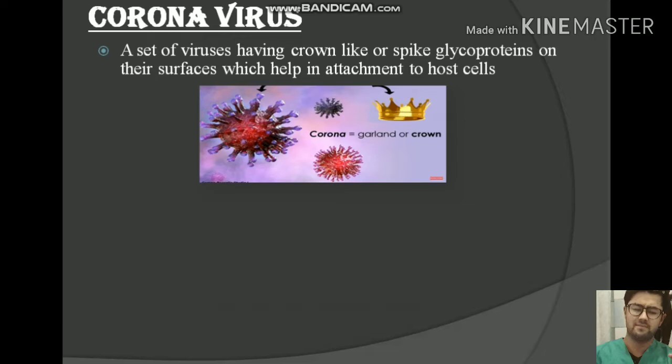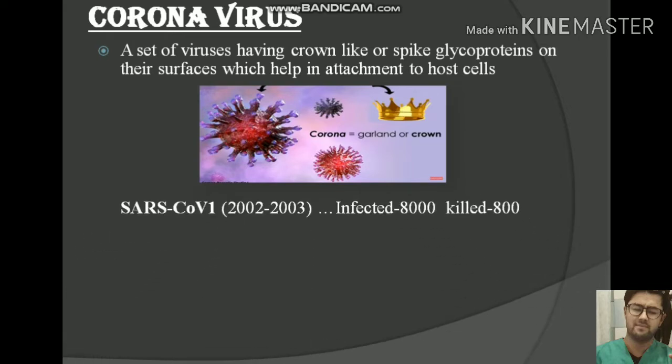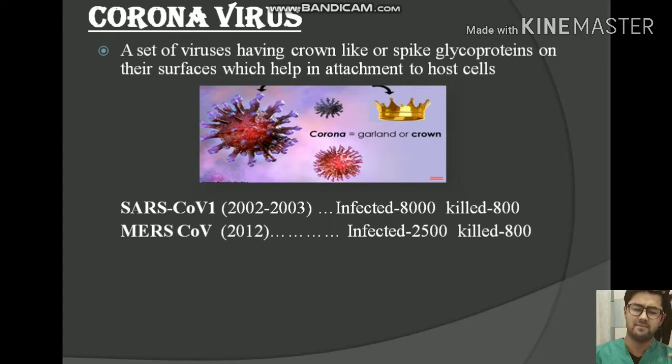Our history depicts that the coronavirus first arose in China and attacked humanity in 2002-2003, infecting 8,000 people and killing 800. This form of coronavirus was called SARS coronavirus 1, that is, severe acute respiratory syndrome coronavirus, because it attacked the respiratory system. In 2012, another virus arose from the Middle East and affected 2,500 people and killed 800 people. This form is called MERS, Middle East Respiratory Syndrome Coronavirus.